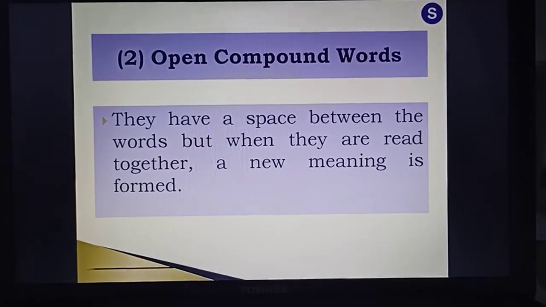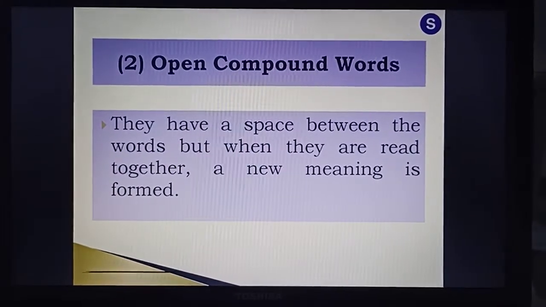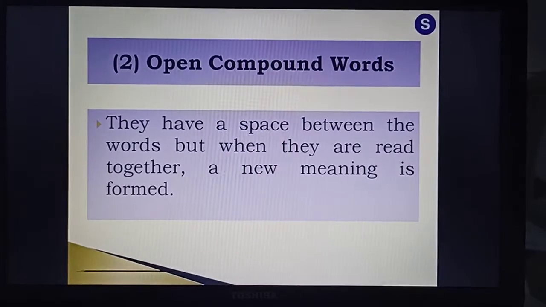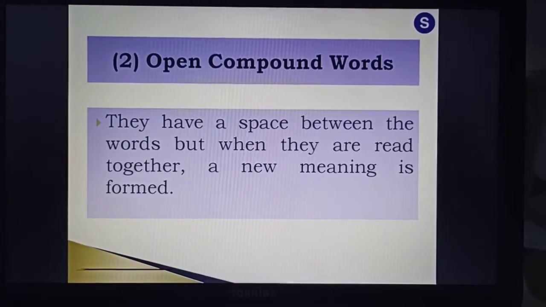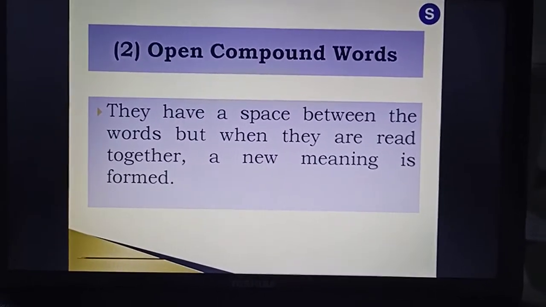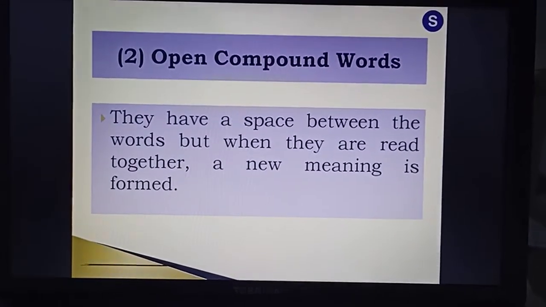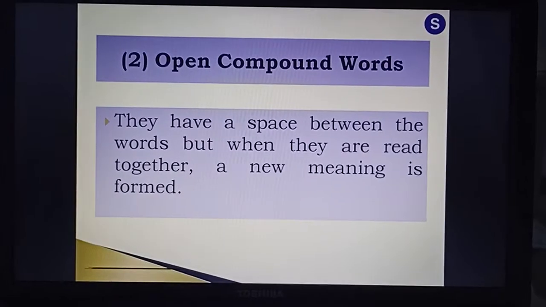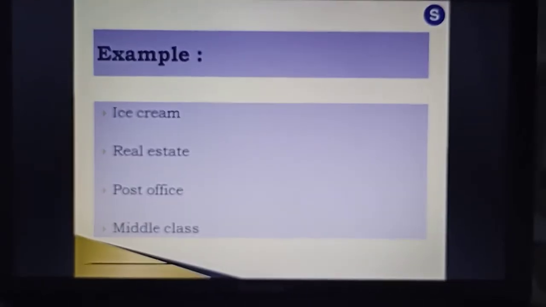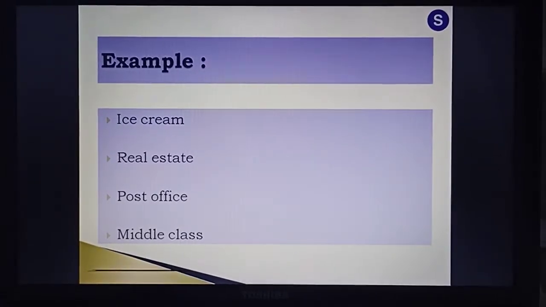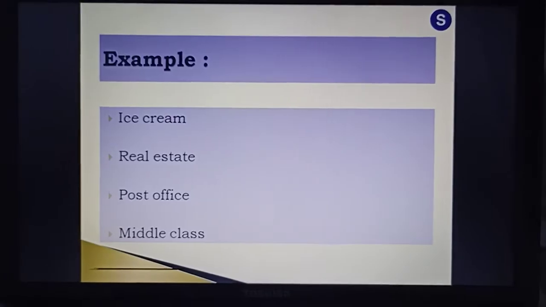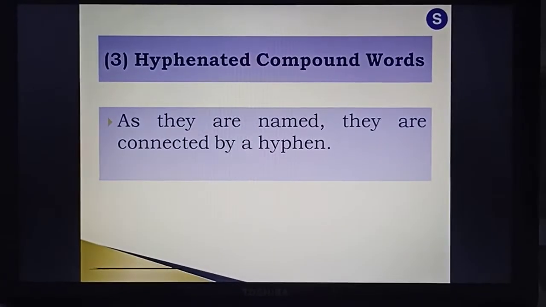Now the second type of compound word is the open compound words. They have a space between the words, but when they are read together, a new meaning is formed. Almost the concept of open compound words is clear from the definition. We have examples for this one. For the open compound words: ice cream, real estate, post office, middle class.